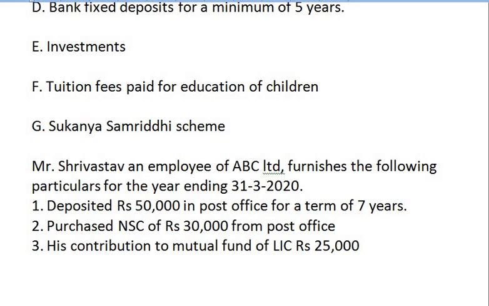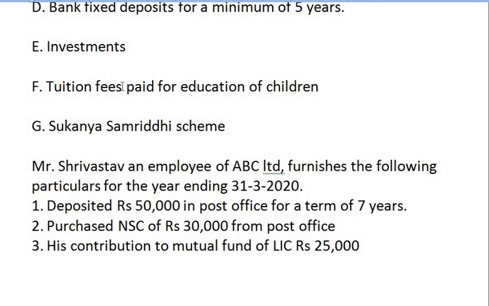I think the rules are clear. You can claim deduction on tuition fees paid for the education of your children only if you are paying the tuition fees in a school, college or university. Next rule is whatever course that you are taking has to be a full-time course. Only then you can claim deduction under section 80C. And the third most important point is you can claim deduction for any 2 children.